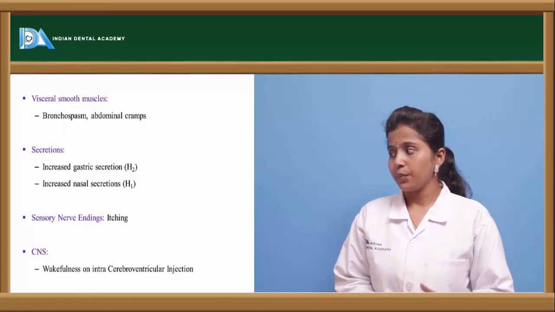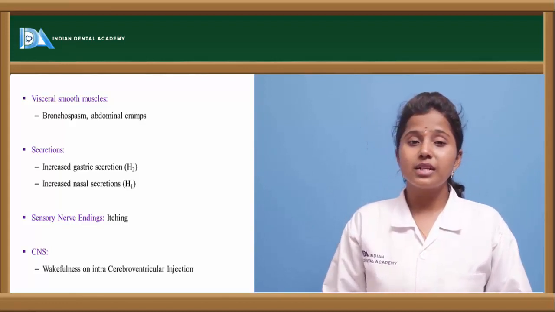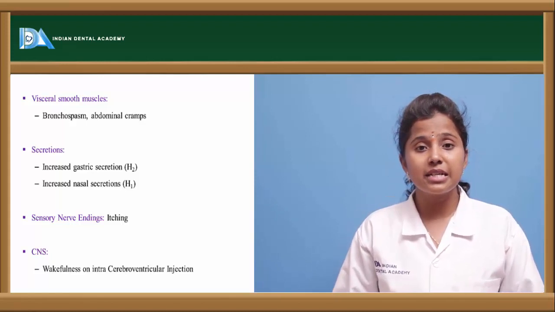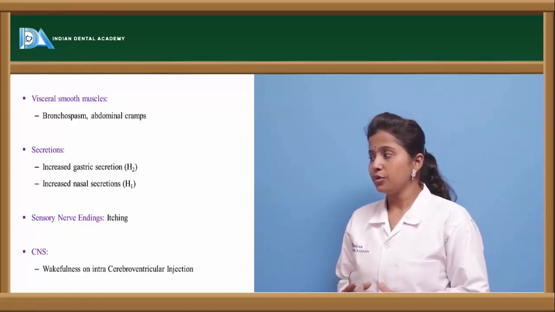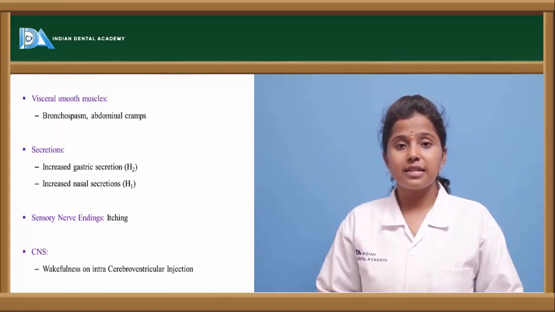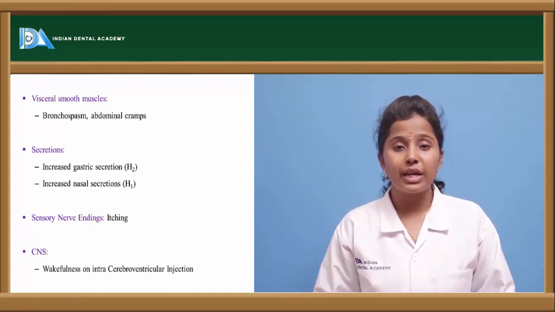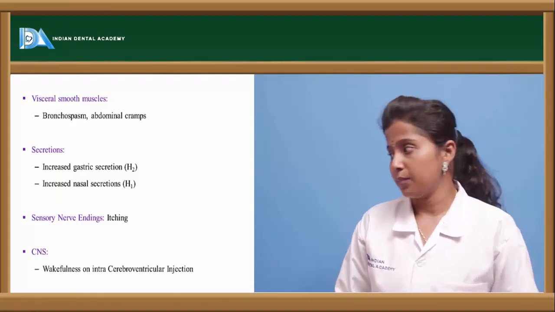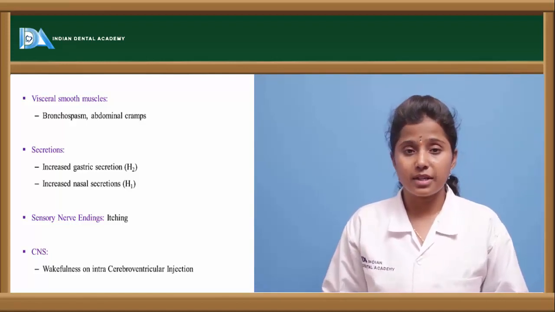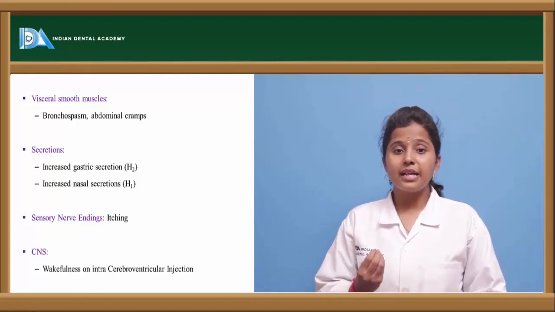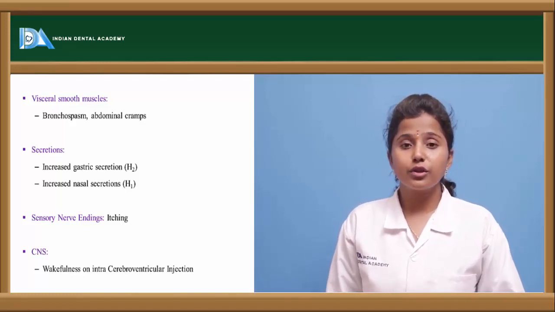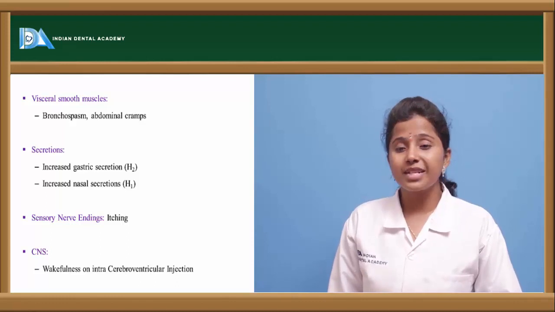And what happens to the sensory nerve endings, or in the CNS, when histamine is released? Usually it causes itching, because it causes increased sensory nerve impulses in the sensory nerve endings, and thereby itching is observed. And in the central nervous system, it causes wakefulness. When histamine is released, it makes the person awake for a longer period of time due to over-stimulation of the nerve endings.